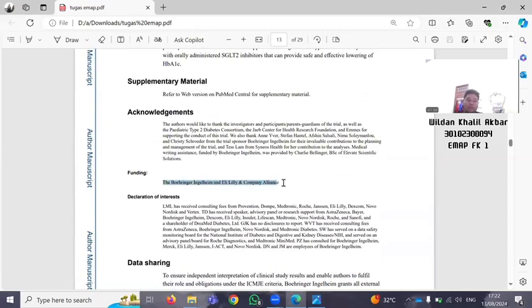This is the number 25. The funding, the butchers, Inson, and Eli Lilly and company Alliance.